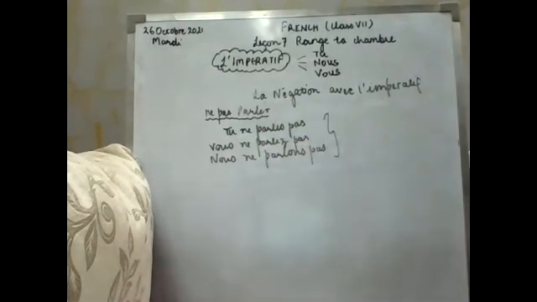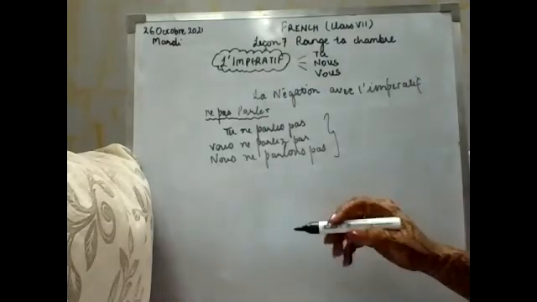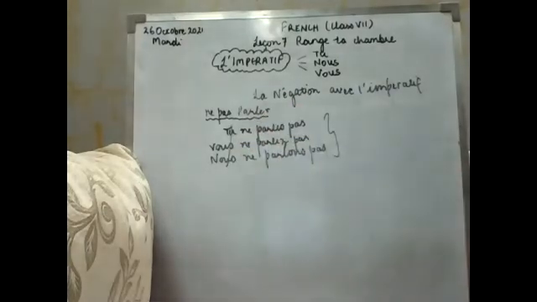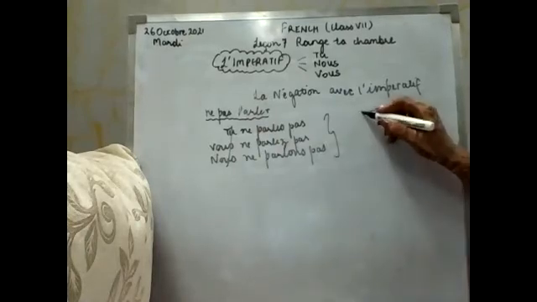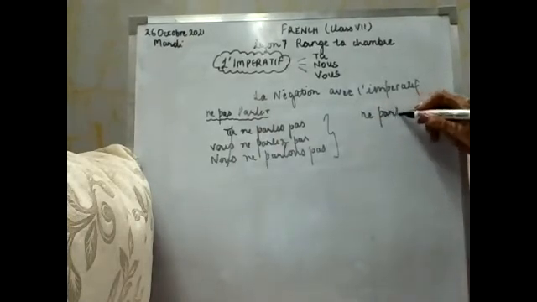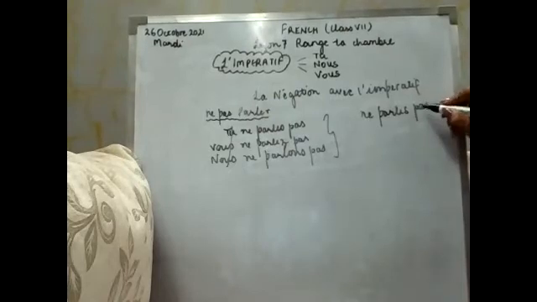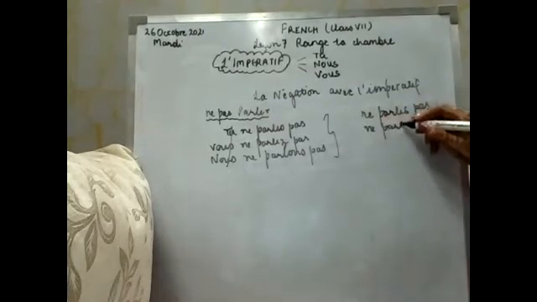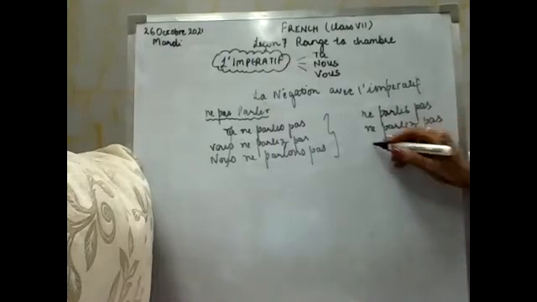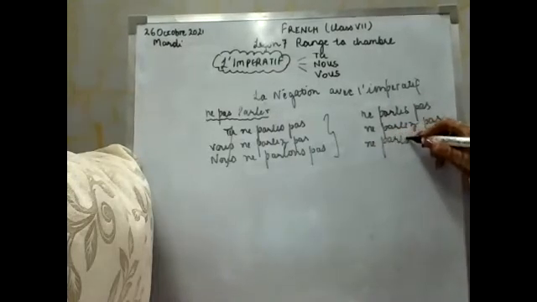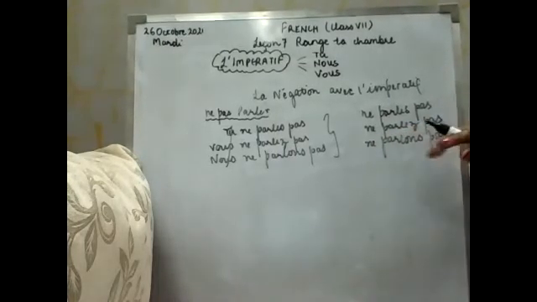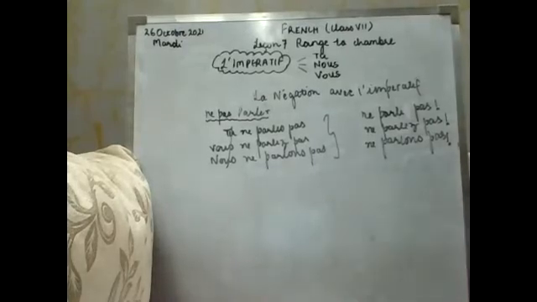Okay, these 3 are the subjects. Simply what I have to do is just remove the subject. That's it. So what will be left behind? Ne parle pas, ne parlez pas, and the last is ne parlons pas. And what else I am going to do is remove the s and add an exclamation mark to it. So this is the negation of an er ending verb in the imperative.